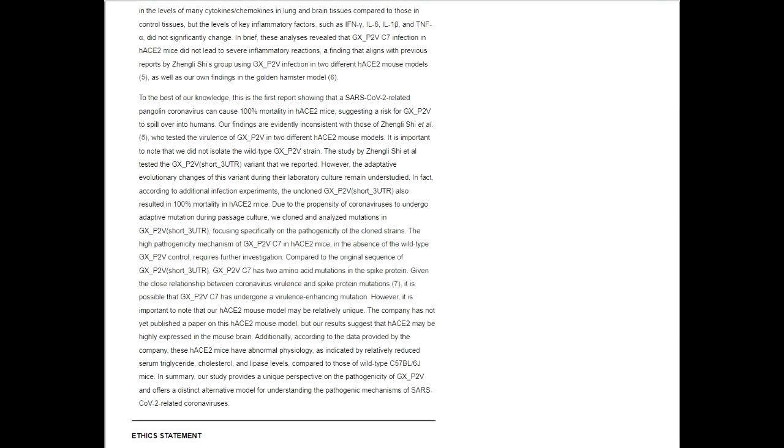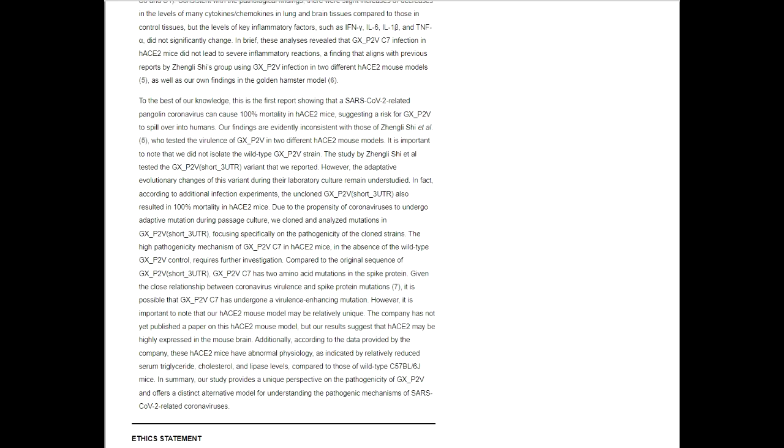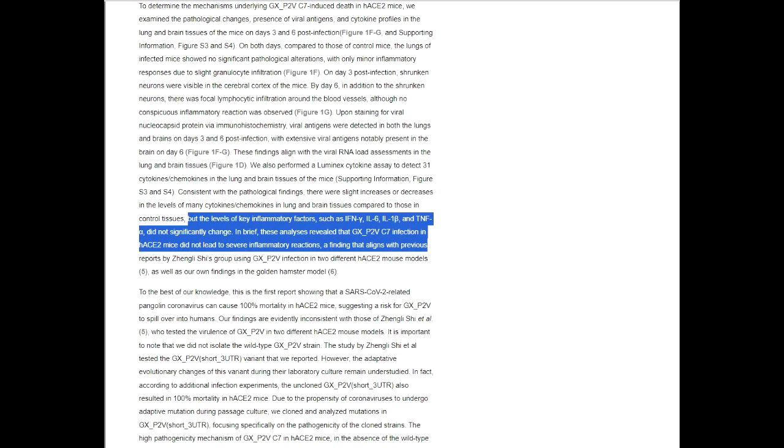Okay, so let's move to the bottom and please focus on around here. Especially in the case of coronavirus infections, some parameters are affected, especially inflammatory factors, such as cytokines like IFN-gamma and IL-6. Basically, in the case of coronavirus infection, these factors increase, meaning inflammation should be caused.